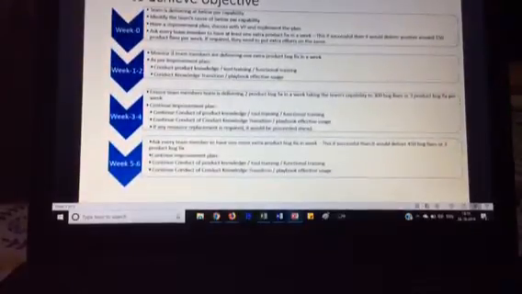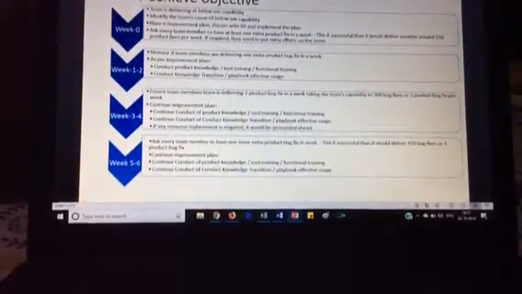Plan to achieve objective. At week 0, the team is delivering at below par capability. We need to identify the cause of the team's below par capability, have an improvement plan, discuss it with the VP and implement the plan.